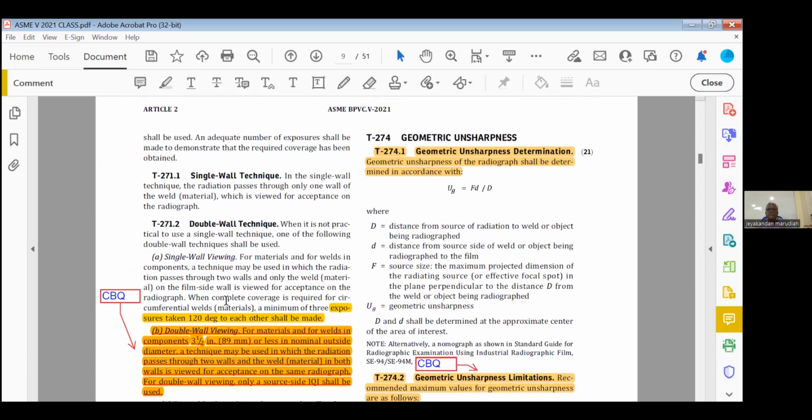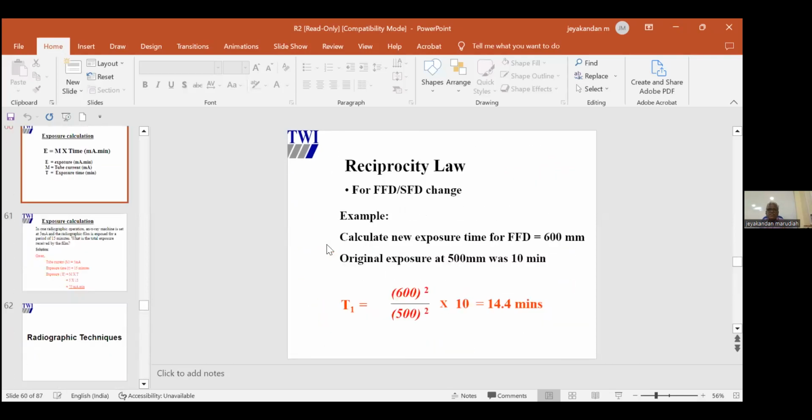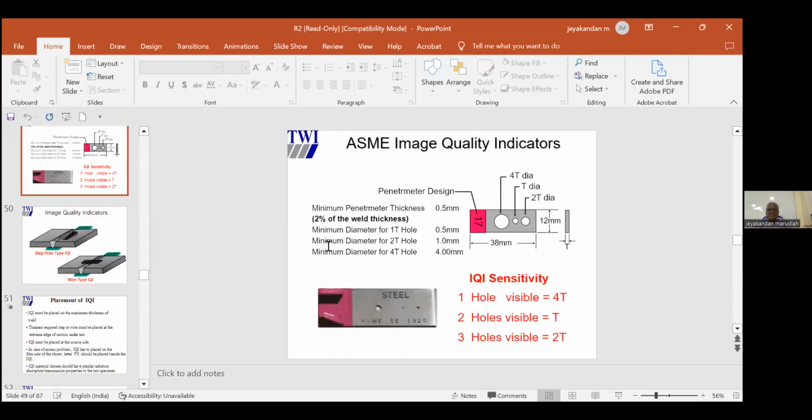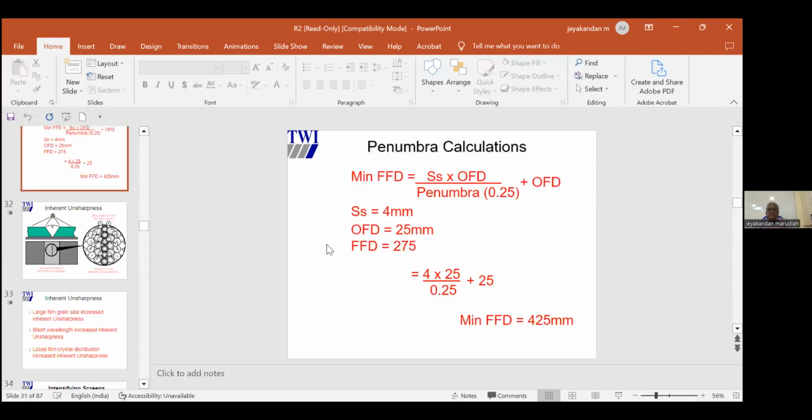Now, next one is geometric unsharpness. Recently, they started asking this as a closed book question. Before, they used to ask it as an open book question. First you understand what is geometric unsharpness. Sharpness and definition are the same. Unsharpness is the opposite.